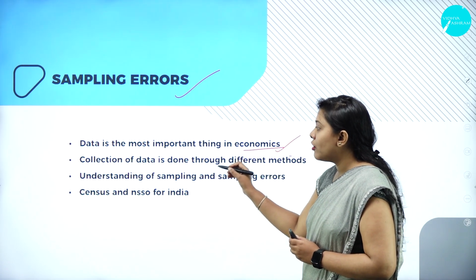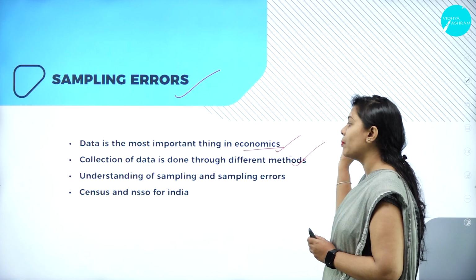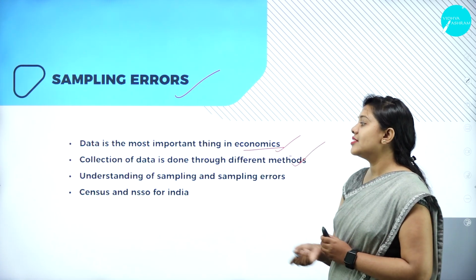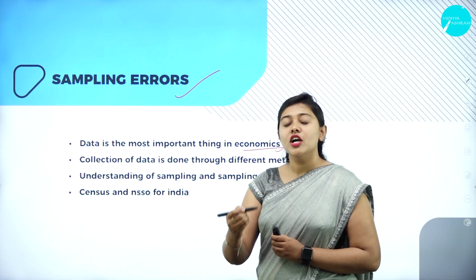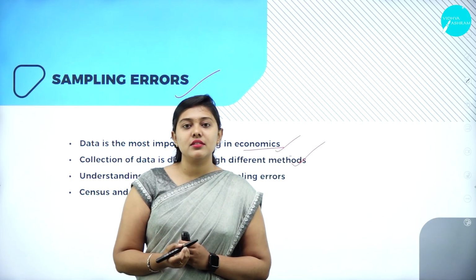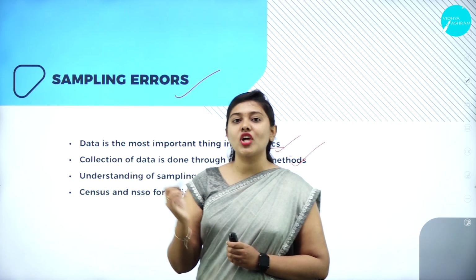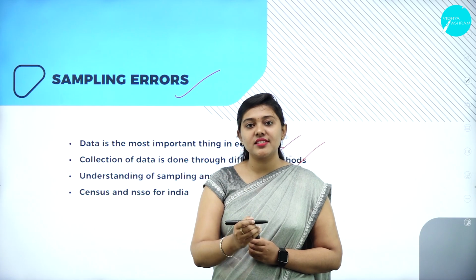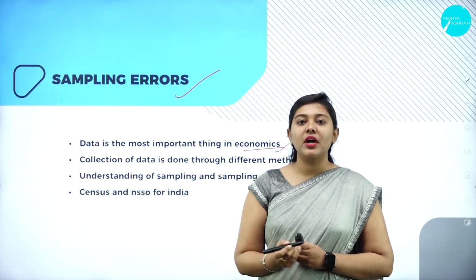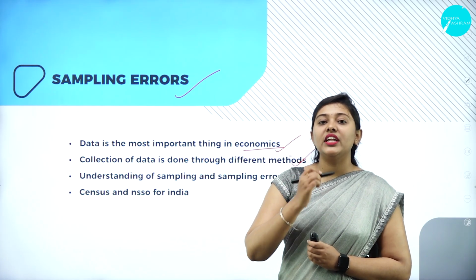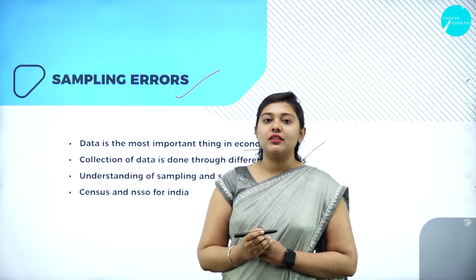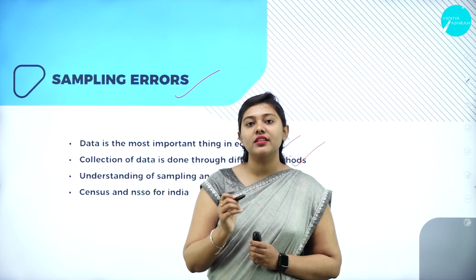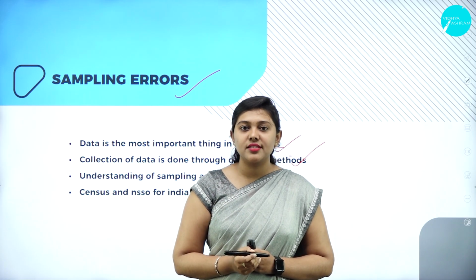Collecting of data is done through different methods, so understanding of sampling and sampling error is important. In this chapter, in this class, we have already discussed what the census method is and what the sampling method is. Census is when we collect the entire information from all the population or the universe. That method is called the census method.